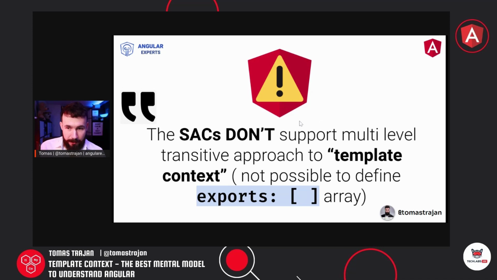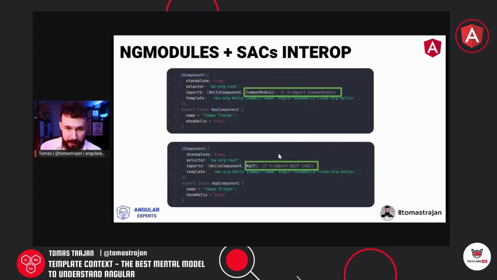So one key difference is that standalone components don't support a multi-level transitive approach to template context, because it is not possible to define an exports array. So as you can see here, it is not possible. As we said, whenever we have a standalone component, it's as if it's a declaration and the export is hidden behind the scenes and predefined, but we actually cannot adjust it.